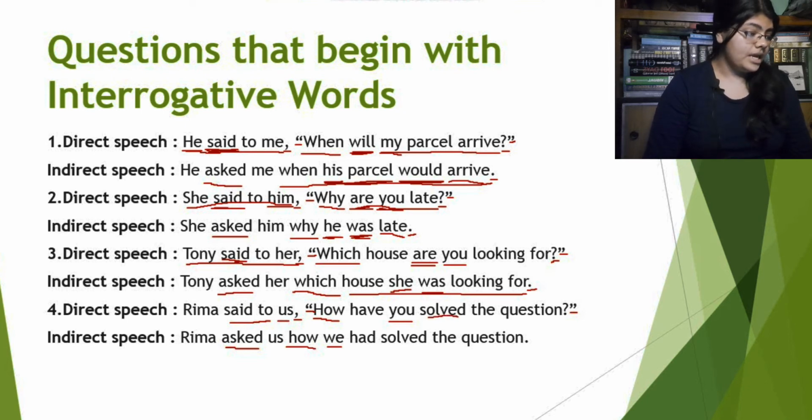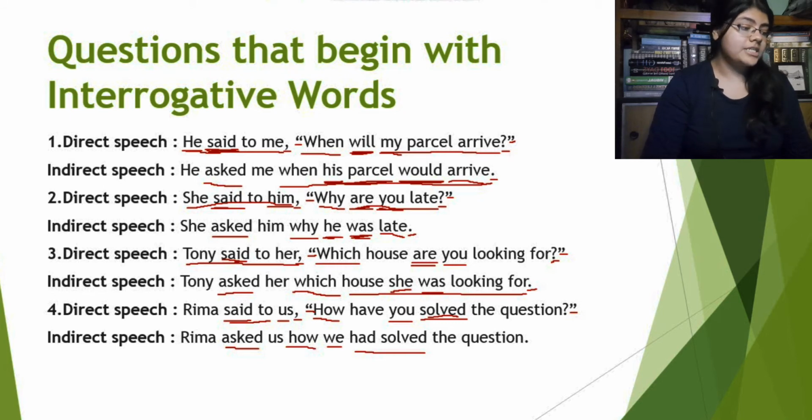Solved will be had solved. Why is that? That we earlier discussed in the part 1, that because the reporting verb is in past tense and the verb of the reported speech is also in past tense, so while transforming it into an indirect speech, either it will remain exactly the same or it will be changed into the past perfect tense of the particular verb.